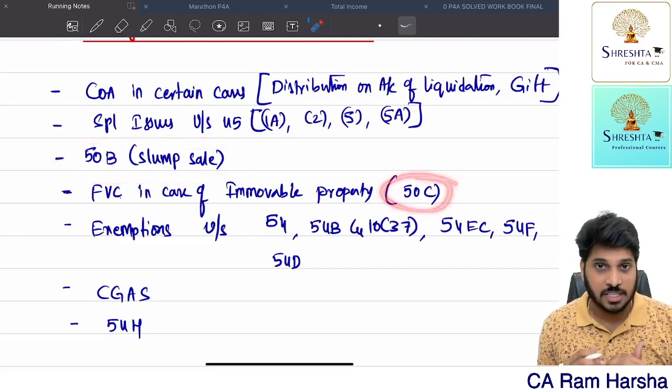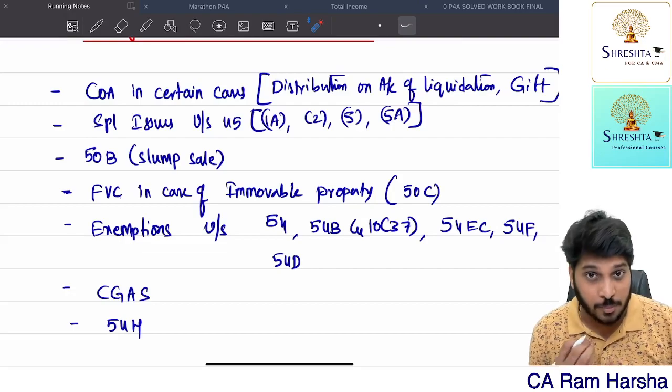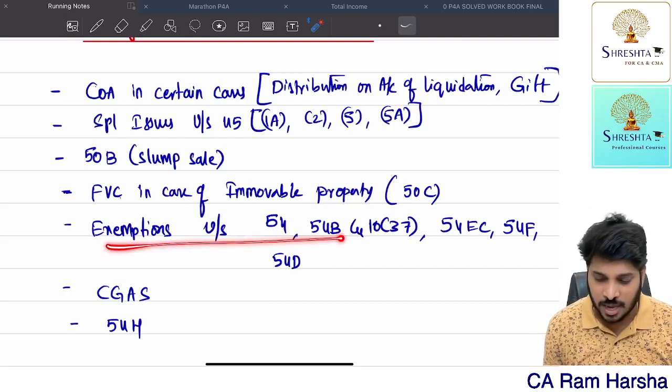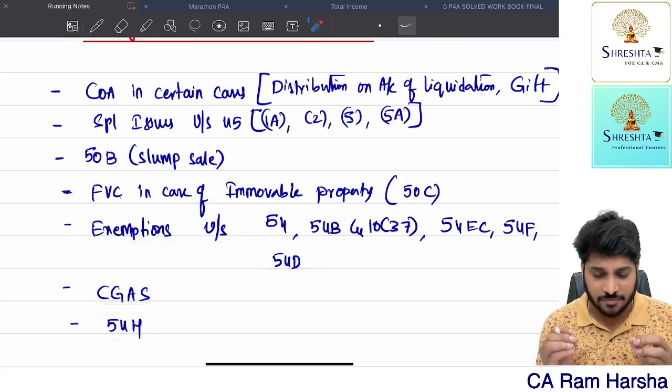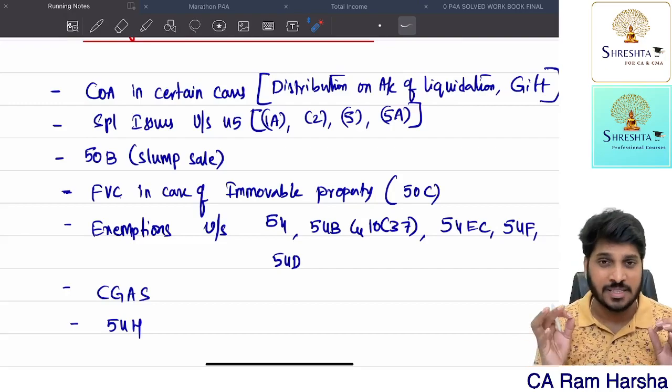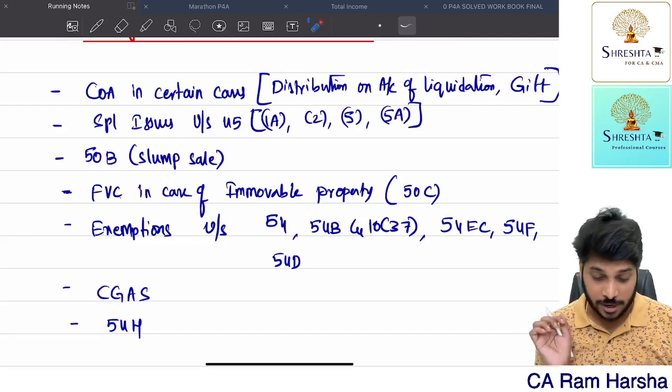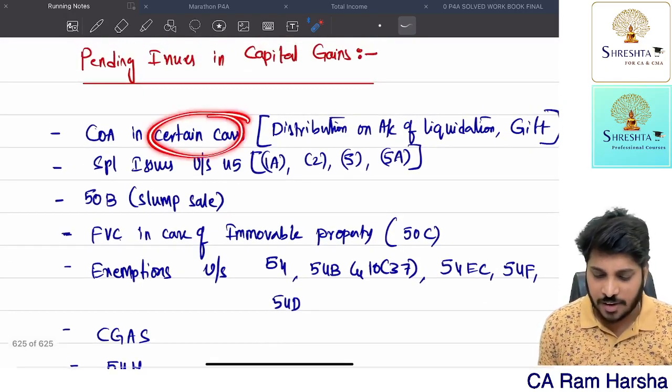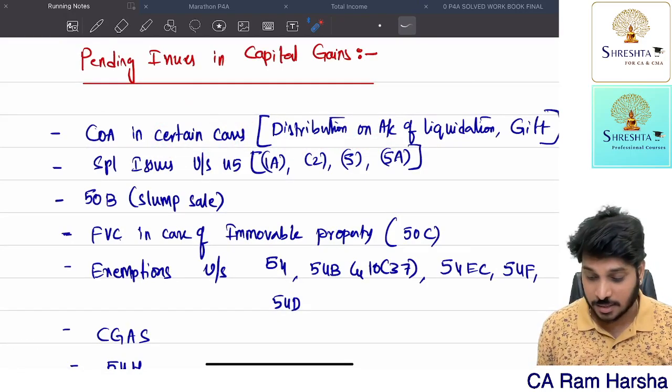And what is 50C? One of the important provisions in case of immovable properties. So that we need to discuss. And exemptions, capital gain account scheme, extension of time limit. If these items are discussed, predominantly I can say 80% of the topics in capital gains we have covered. Okay, now, what is cost of acquisition in certain special cases?